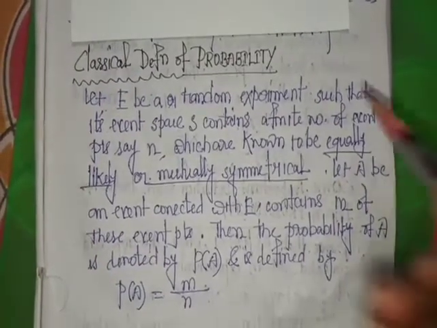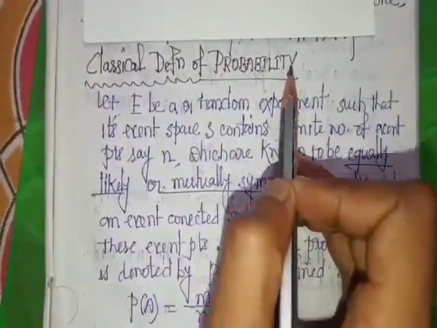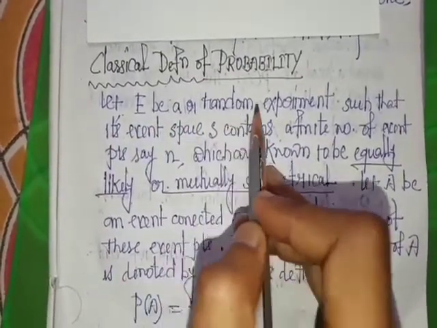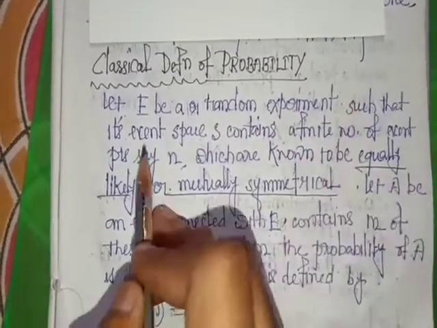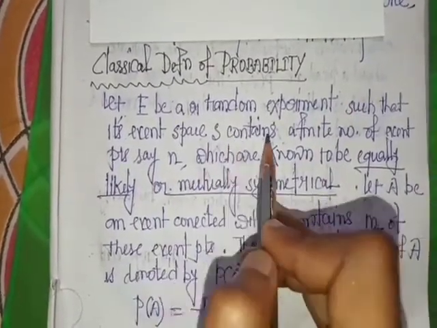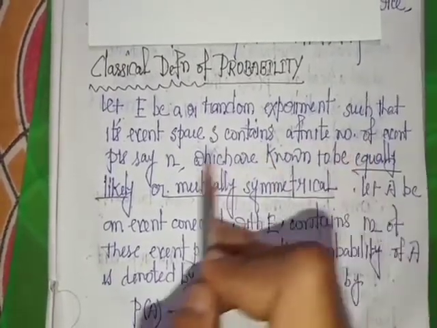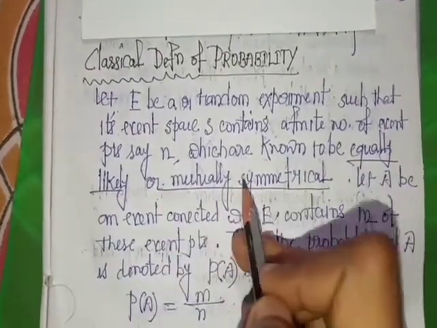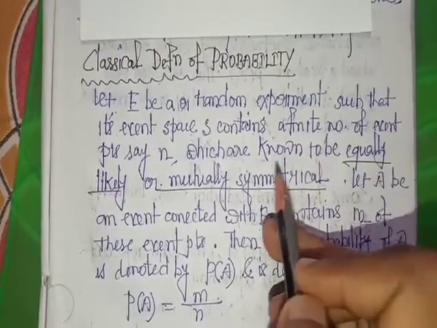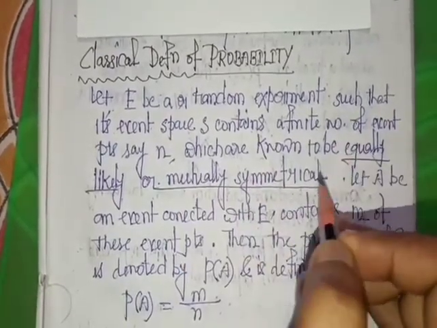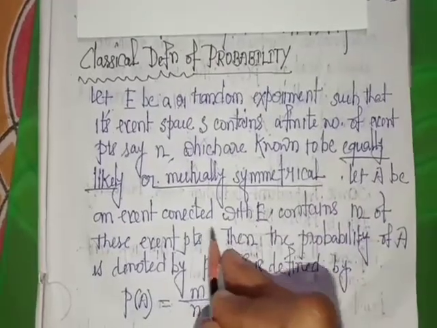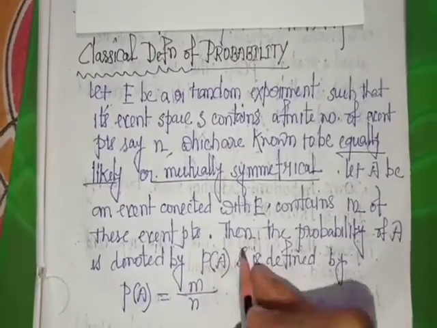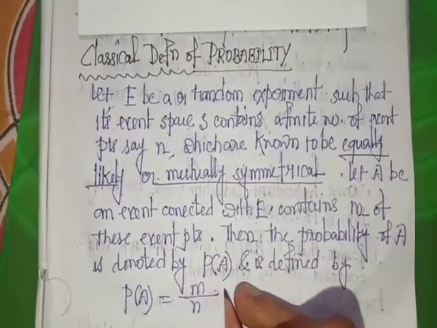Next we discuss the classical definition of probability. What is the definition? Let E be a random experiment such that its event space or sample space contains a finite number of event points, say n, which are known to be equally likely or mutually symmetrical. And let A be an event connected with E containing m event points. Then the probability of A, denoted by P(A), is defined by m/n.